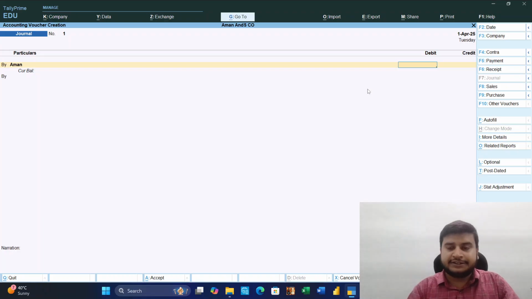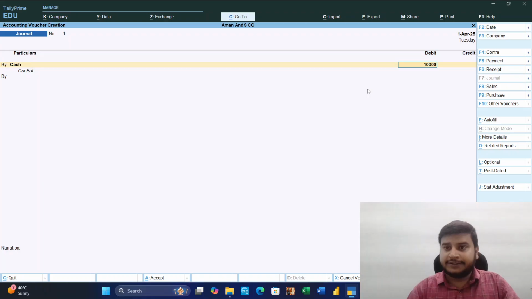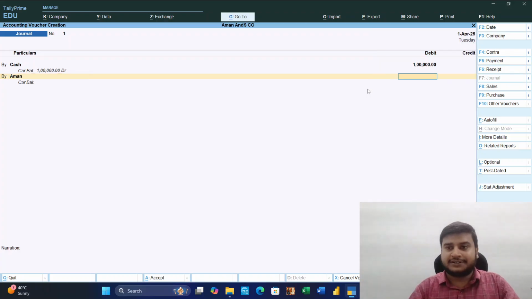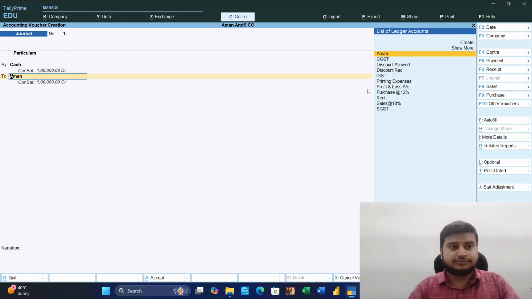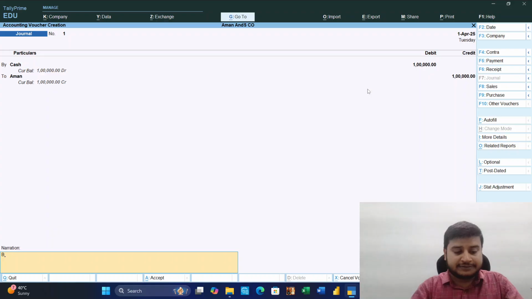Debit cash 1 lakh, cash to capital. We can put narration, being capital introduced.